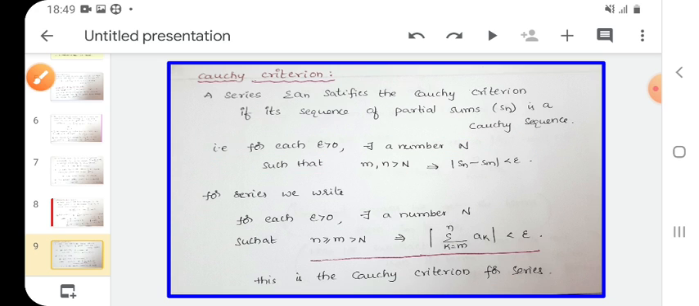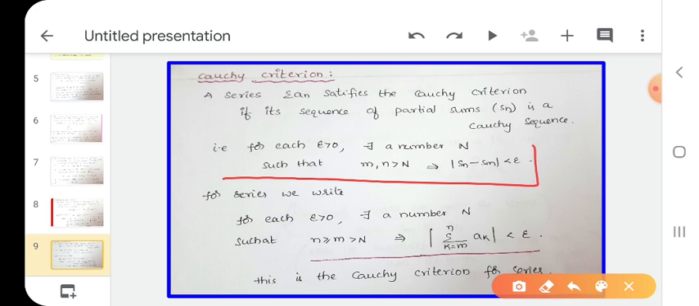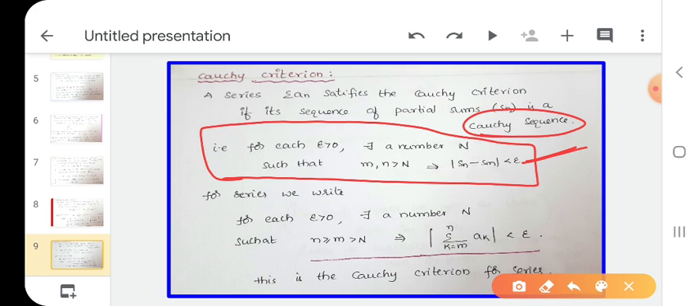This is the definition of Cauchy sequence, not series. Already we learned: for each epsilon greater than 0, there exists a natural number capital N such that n, m greater than N implies mod Sn minus Sm less than epsilon.